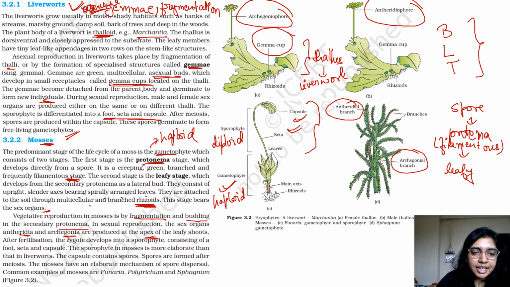After fertilization, the zygote develops into a sporophyte, which is diploid, consisting of foot, seta and capsule, like we have discussed before. The sporophyte in mosses is more elaborate than in liverworts. The capsule contains spores. Spores are formed after meiosis. The mosses have an elaborate mechanism of spore dispersal. Common examples are Funaria, Polytrichum, and Sphagnum. Again, examples are very important. Direct questions have just come from the examples itself.